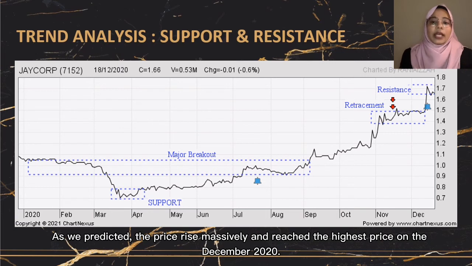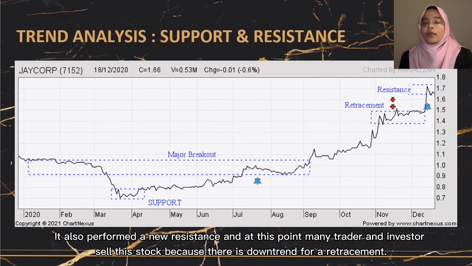As we predicted, the price rose massively and reached the highest price in December 2020. It also formed a new resistance, and at this point, many traders and investors sell this stock because there is a downtrend for a retracement.